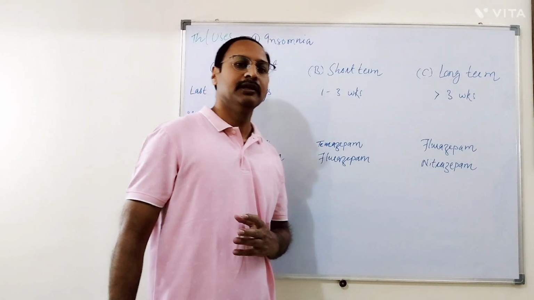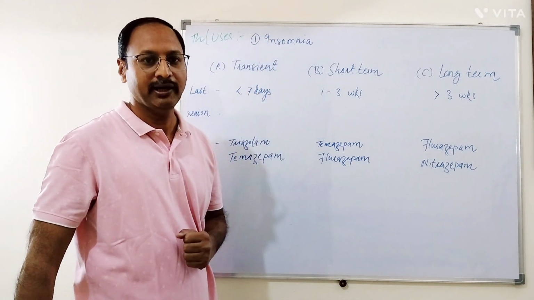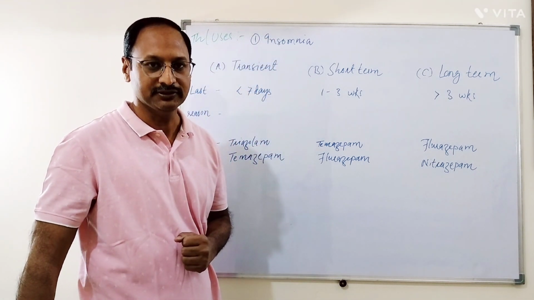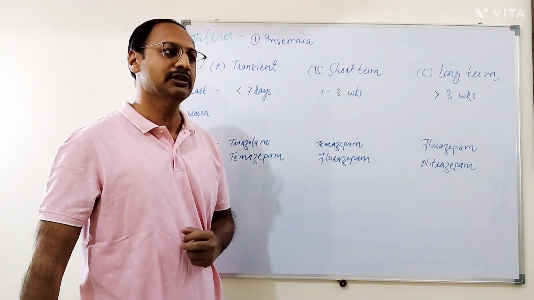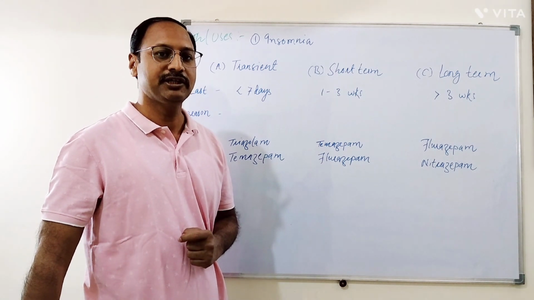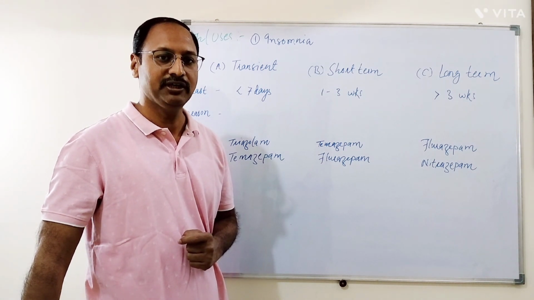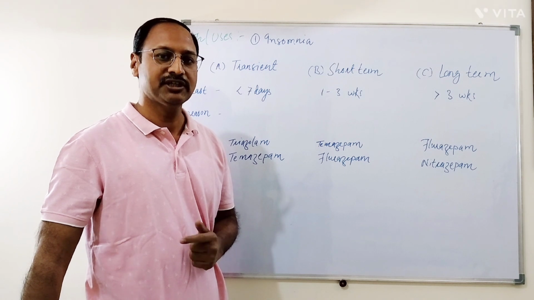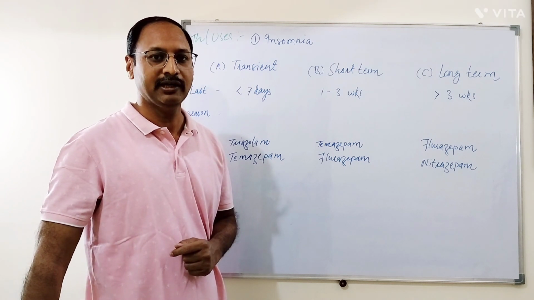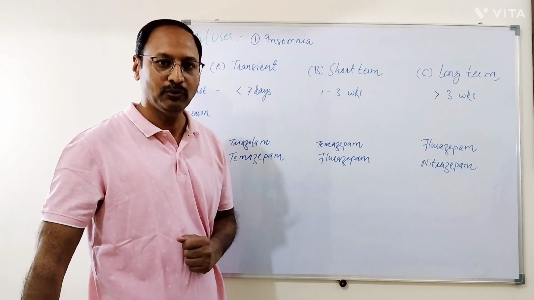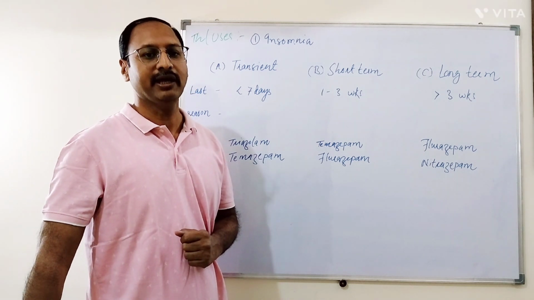Initially, insomnia is managed by non-pharmacological measures, which include, number one, increased daytime physical activity, which increases stage 4 NREM sleep. Number two, avoid daytime naps.